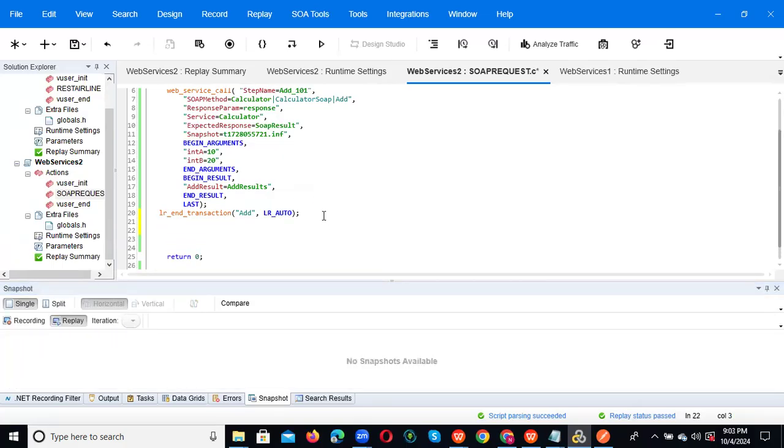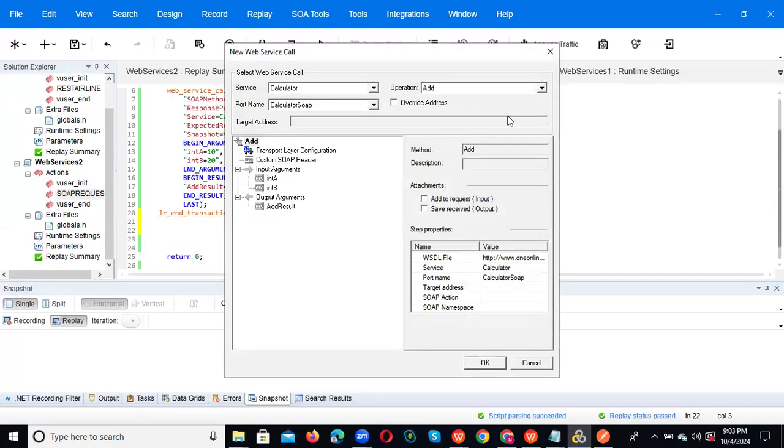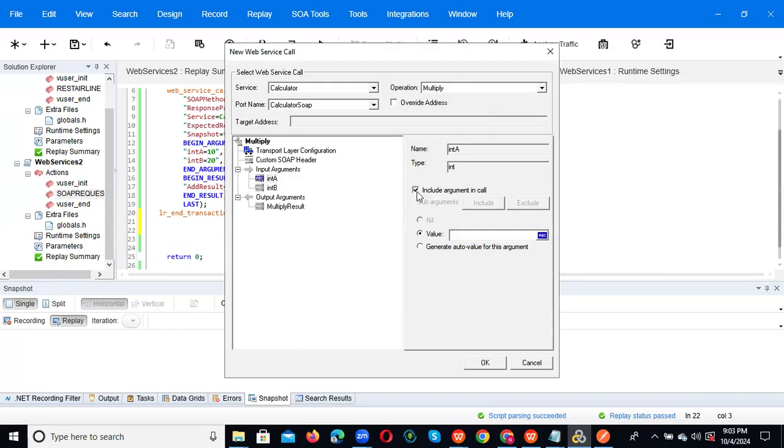Same way, if you want to do some other operation, again go to the SY tool and add a service call and select the method: division, multiplication, or subtraction. Okay, multiplication. And again you need to give the inputs. Select here. If you don't give them also, no problem. After that also we can give.